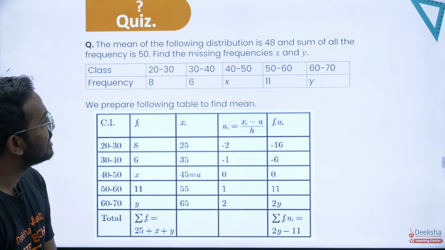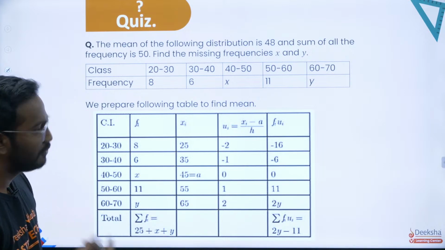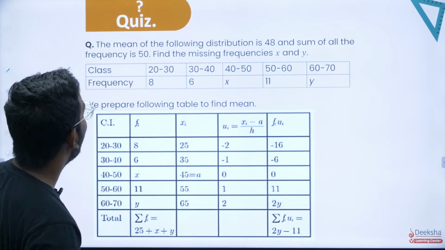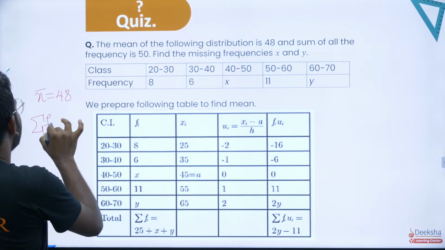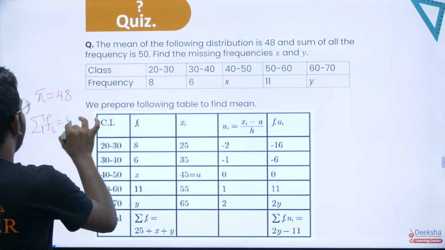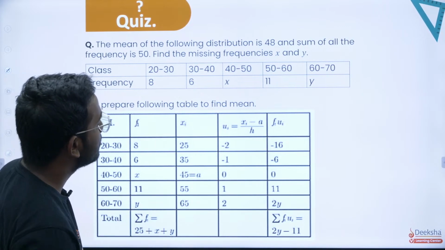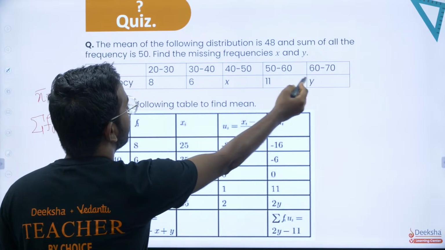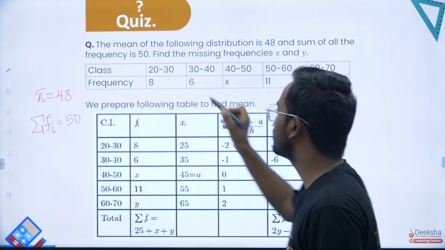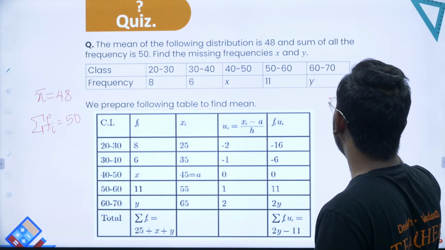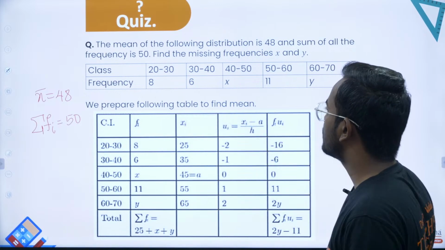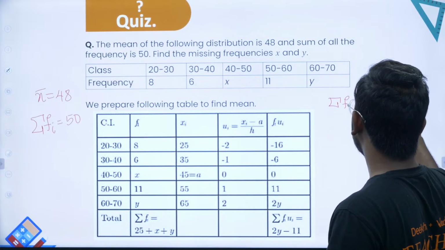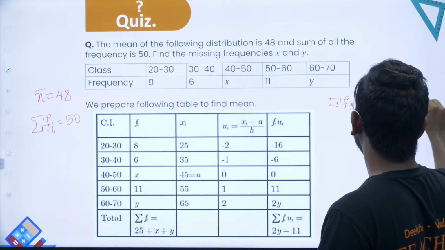The mean of the following distribution is 48 and the sum of all the frequencies is 50. They have given the mean to be 48. Then what next is given? The sum of all the frequencies, summation fi, which is nothing but your n, is 50. Then find the missing frequencies. Initially let's start with the summation of frequencies. This is 8 plus 6, that is 14, 14 plus 1 is 15, 15 plus 10 is 25, 25 plus x plus y. They have given this to be 50.